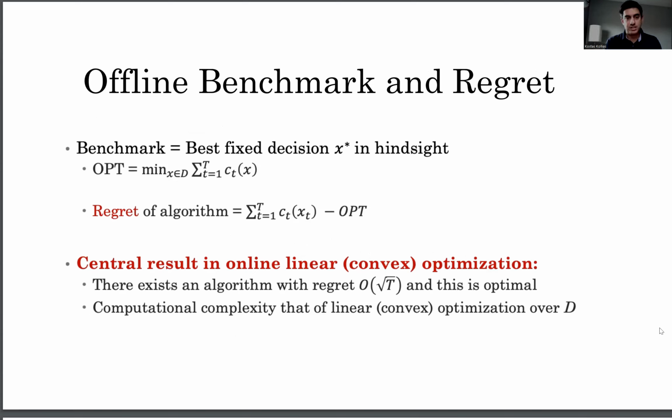The metric we care about is the regret of the algorithm against this OPT. So the accumulated cost of the algorithm over all T rounds minus OPT. Right, so central results tell us that there exists an algorithm that achieves regret that is order of square root T for this model, and this is the optimal that we can do.